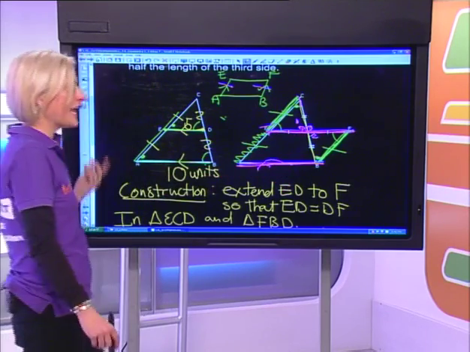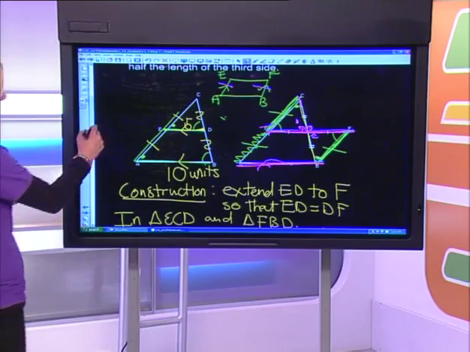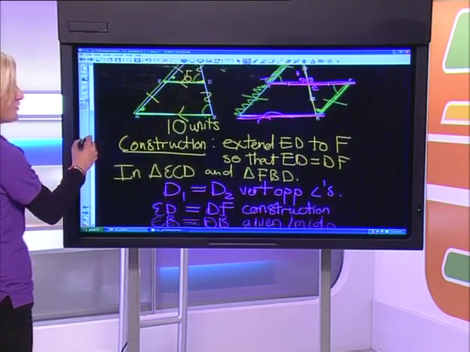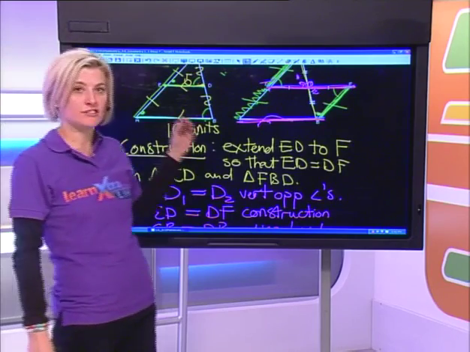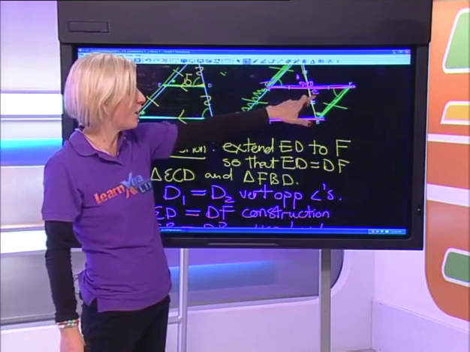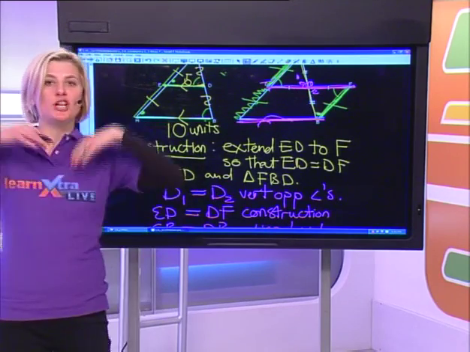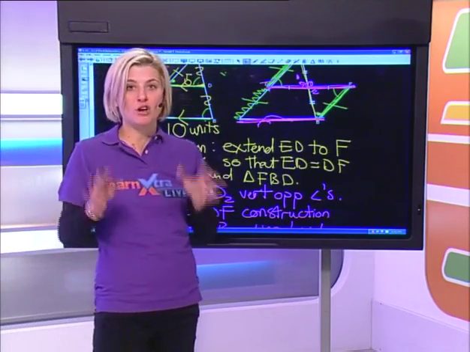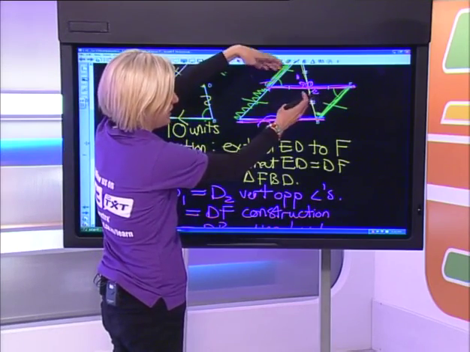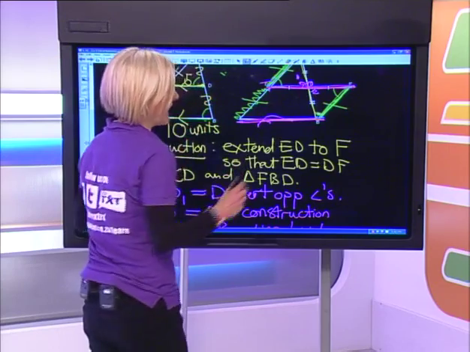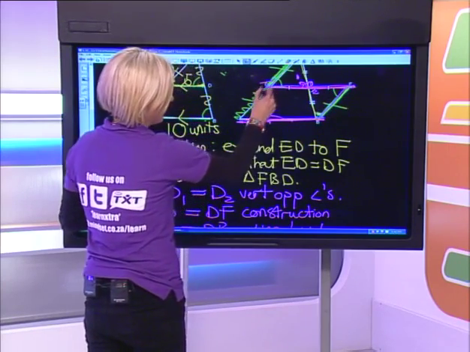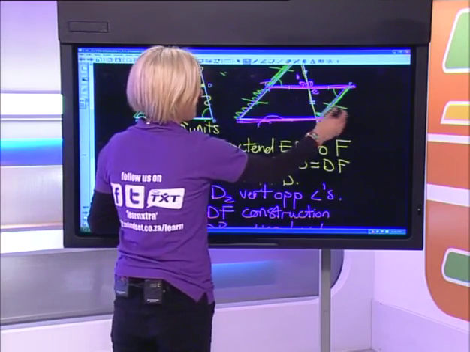All right, so that's quite a lot to take in. I do realize that, but let's just quickly go through what we had to do. We had to do a construction. Then we had to prove that these two triangles are congruent. Then we used the fact that they were congruent to say that all the corresponding sides and angles are now equal. And out of that, I then managed to prove that this side is the same length as this side and that they're parallel.